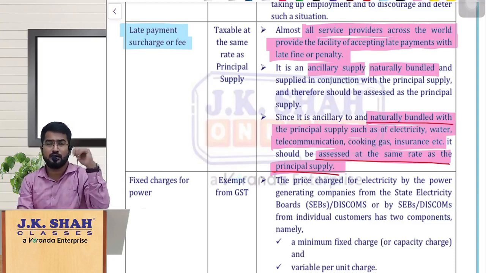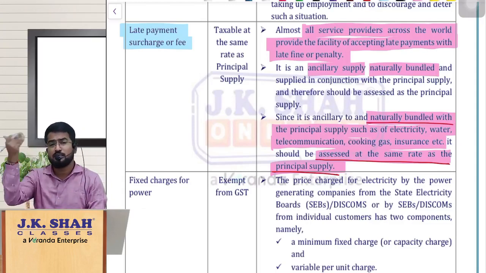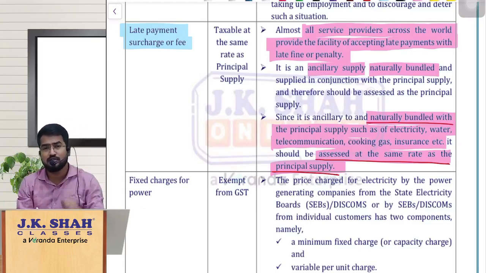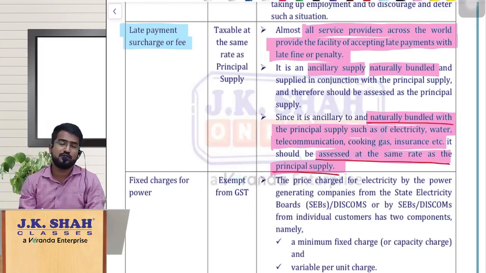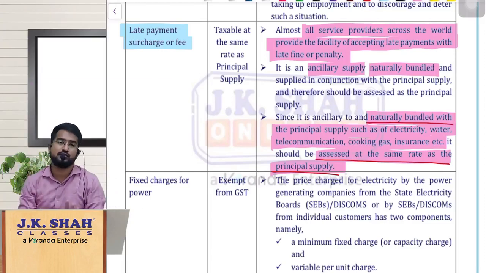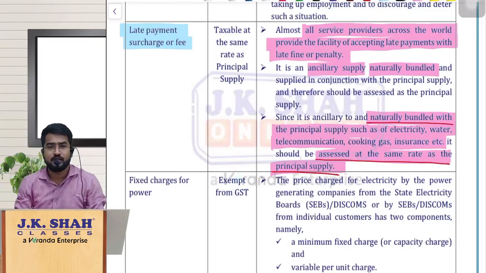Whatever the provisions are applicable to the principal supply, the same thing is applicable to this particular amount also. So if the principal supply is exempt under GST, this is also exempt under GST. If the principal supply is charged to GST at 12%, this amount is also charged at 12% GST. If the principal supply is a supply of goods, this is also a supply of goods. Am I clear? Shall we proceed?